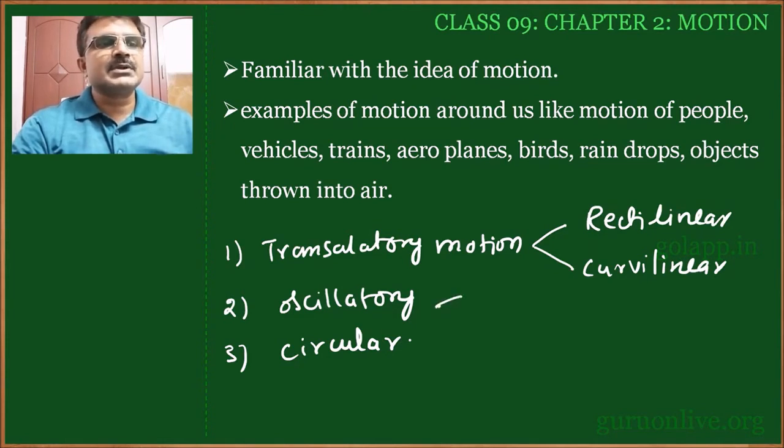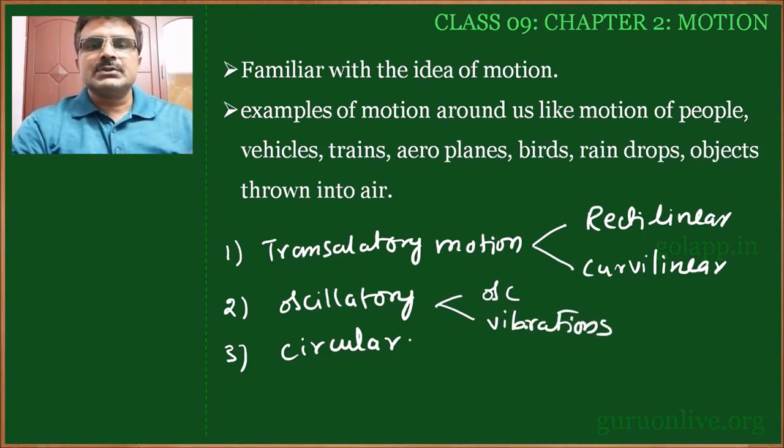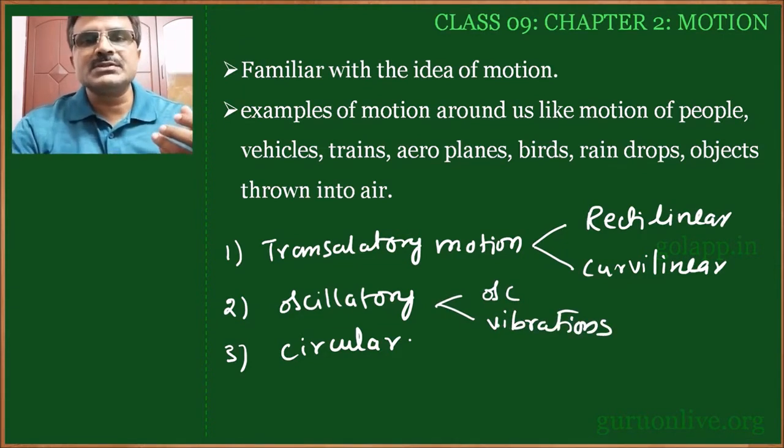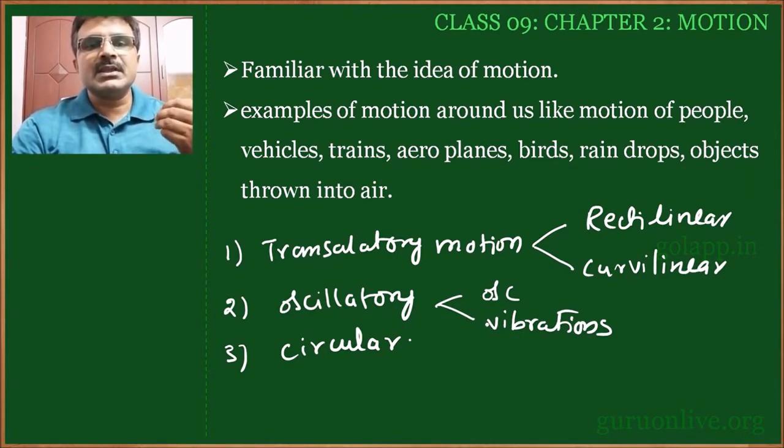In this, two types are there: one is oscillations and another is vibrations. A body is moving between 2 points, making to and fro motion, but it is fixed at one point and making a to and fro motion, that means making oscillations. Such type of motion is called oscillatory motion. And vibratory is when the object making to and fro motion is fixed at two or more points in the body and dissipating energy, then such motion is called vibrations or vibratory motion.